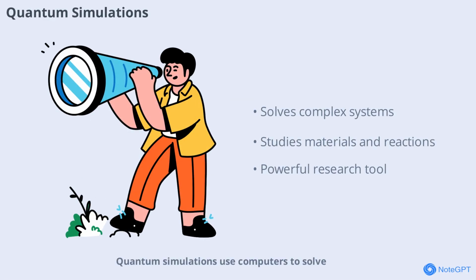Quantum simulations use computers to solve the Schrödinger equation for complex systems. These simulations help scientists study materials, chemical reactions, and even biological processes that are too difficult to analyze experimentally. Quantum simulations are a powerful tool for discovery.